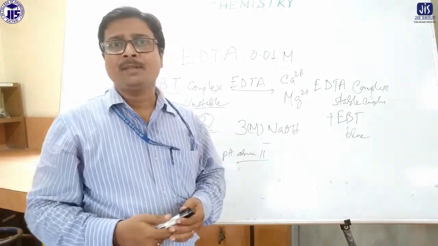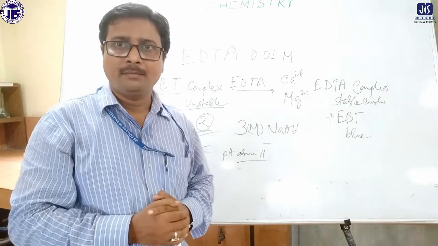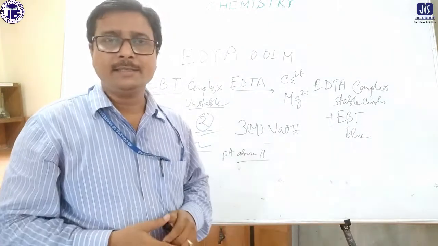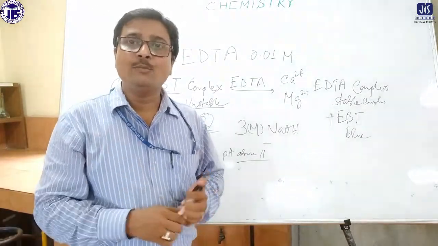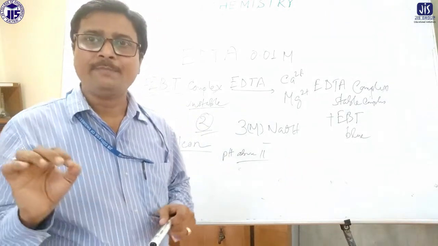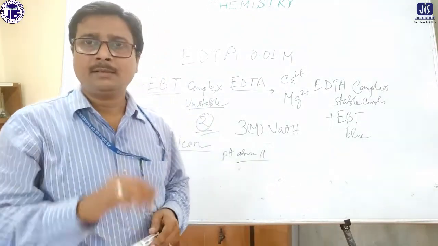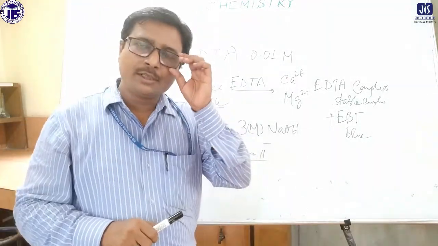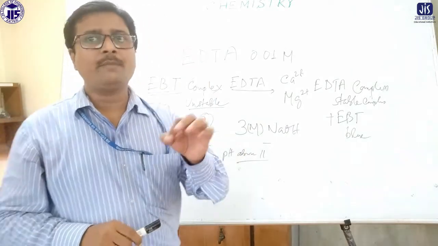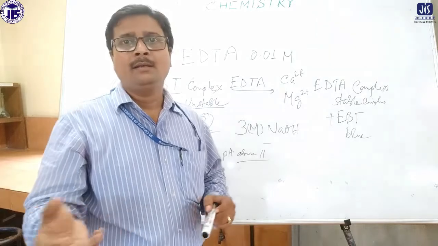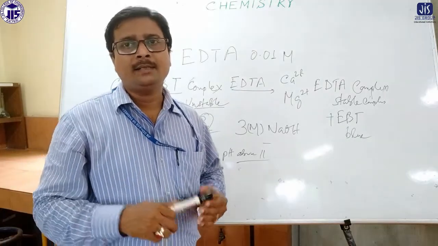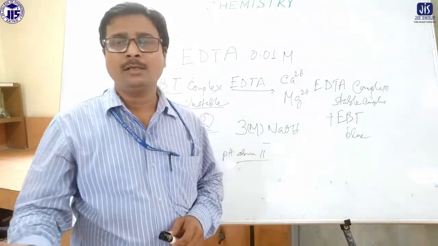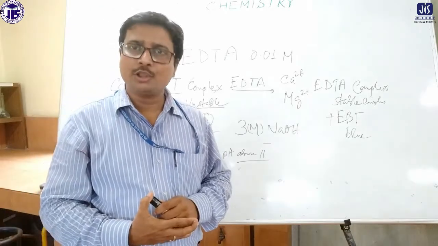Now in the second step, we have to take 25 ml of sample. That means we have to take 25 ml of sample in a conical flask, and in the burette EDTA is already there. Then we have to add 12.5 ml of 3 molar NaOH solution to the sample. Then you have to stir it and rest it for at least 3 to 5 minutes for precipitation of magnesium hydroxide. Then you have to add a pinch or drop of calcon indicator, and we will see the pink color appears, pinkish red appears. And again after titration at the end point you will see blue color. So again in the second step blue color appears. So this is the procedure part.